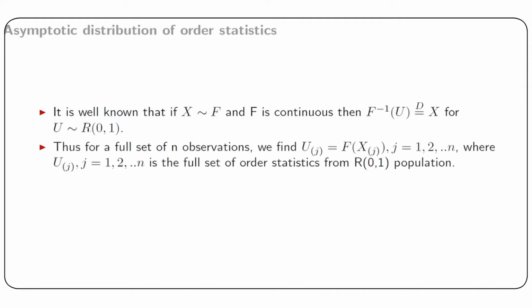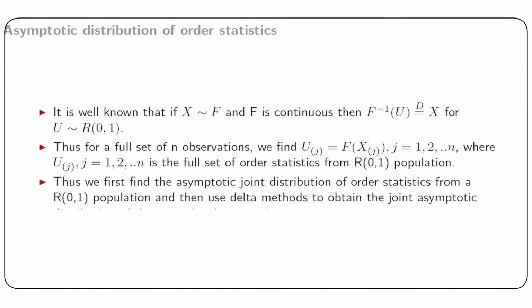Thus, for a full set of n observations, we find U_(j), that is the jth order statistic for U observations, as F(X_(j)), where U_j is as defined earlier. Thus, we first find the asymptotic joint distribution of order statistics from a rectangular 0 1 population, and then use delta methods to obtain the joint asymptotic distribution of general order statistics in a convenient way. So we start with a few lemmas.